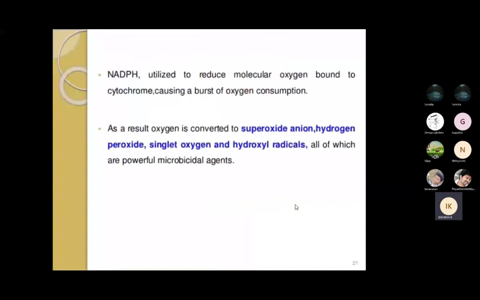This consumed oxygen is used to reduce molecular oxygen bound to the cytochromes, causing a burst of oxygen consumption, and it results in the conversion to superoxide anion, hydrogen peroxide, singlet oxygen and hydroxyl radical, which are all powerful microbicidal agents present in this function.